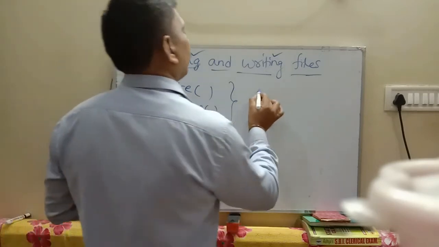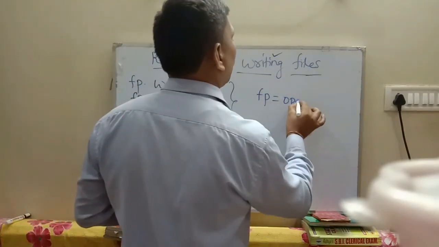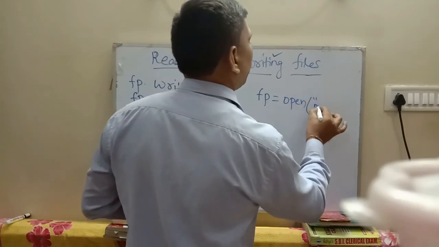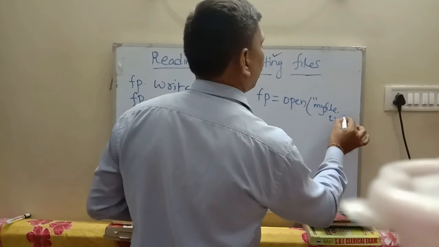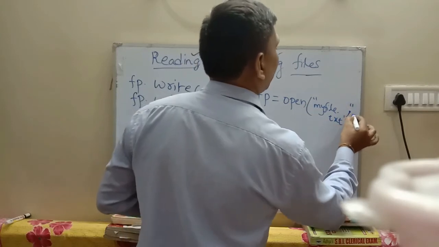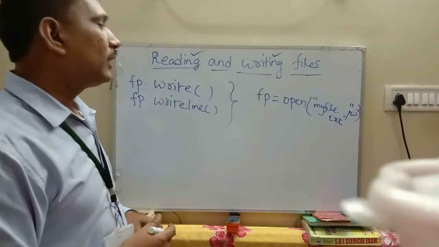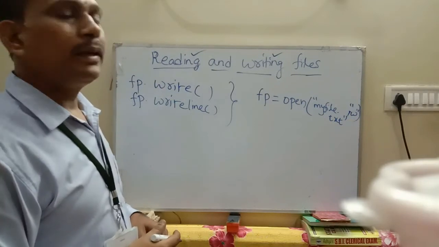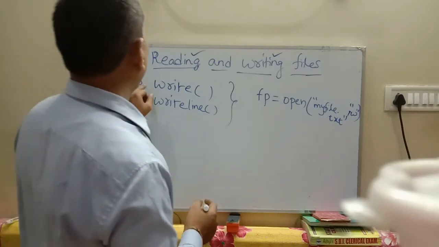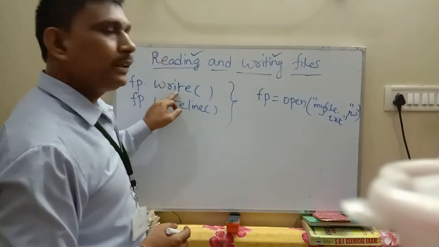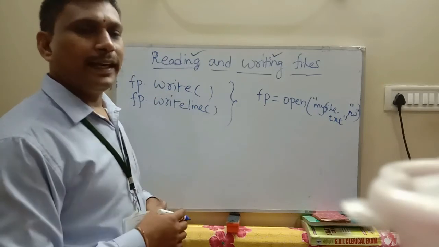File pointer fp is equal to open of myfile.txt with write mode, myfile.txt comma write mode. Then you use either the write method or the writeline method for writing the data.